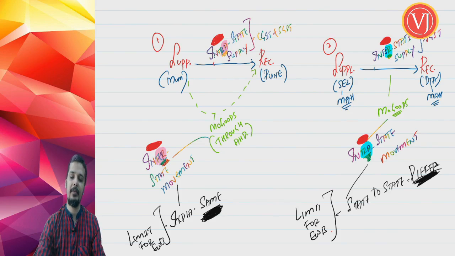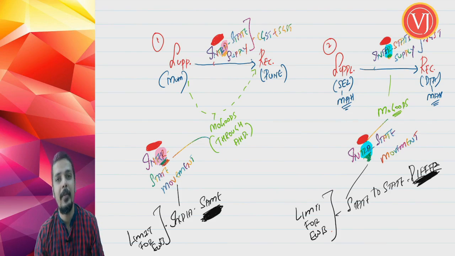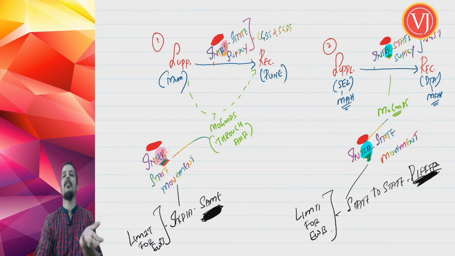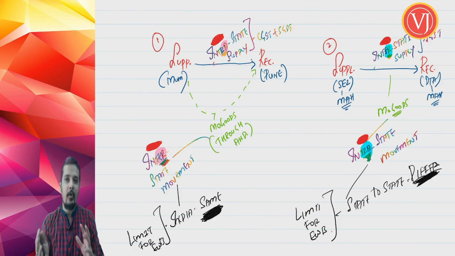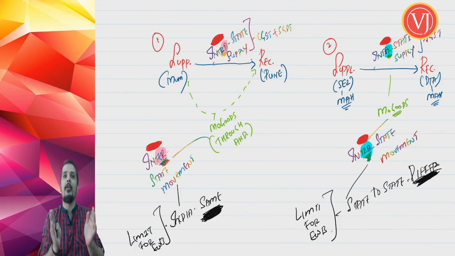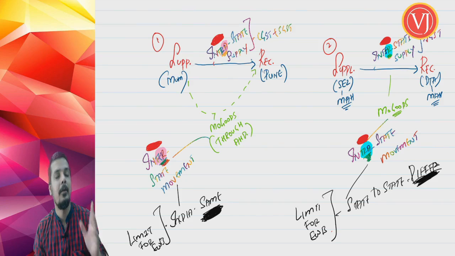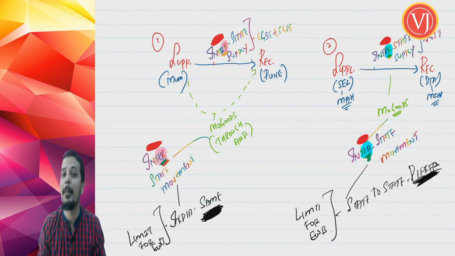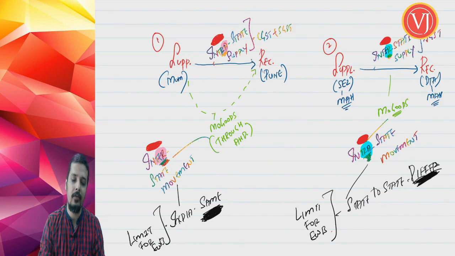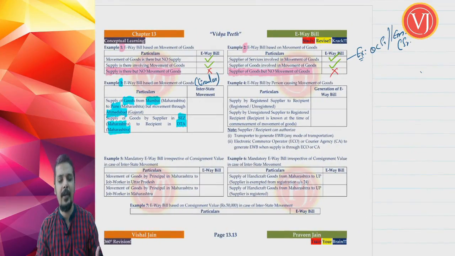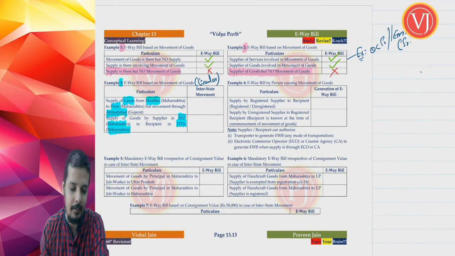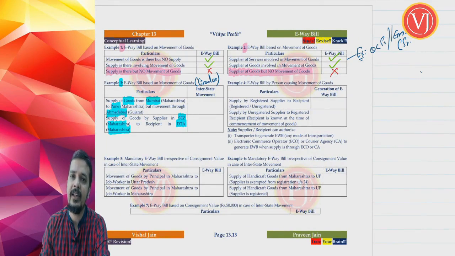So this was a simple understanding, and things will be very tricky if you don't remember the basics of the EVA bill. The moment I have explained the basics of the EVA bill, I am sure that most of you, though you might have gone wrong here and there, now that I have completed this example, are very clear. It was already said during the introduction of the EVA bill that the focus should be on movement of goods, not on supply. Same thing we are trying to do. This was explained by your CBSE circular, a well drafted circular understanding the logic of your EVA bill. So that completes example 3.